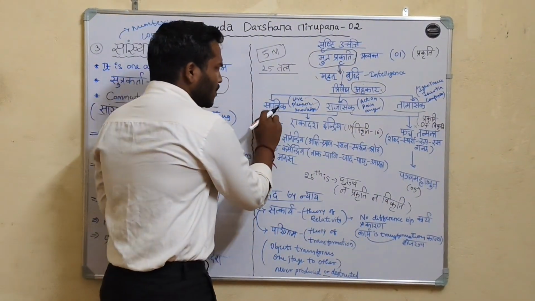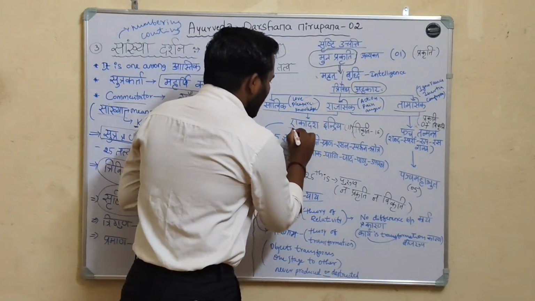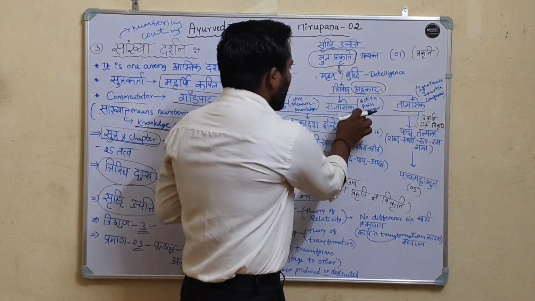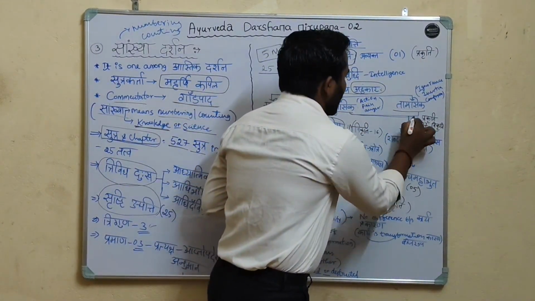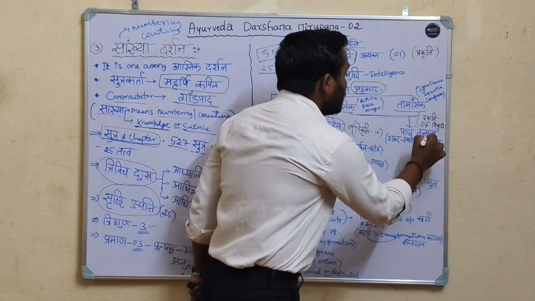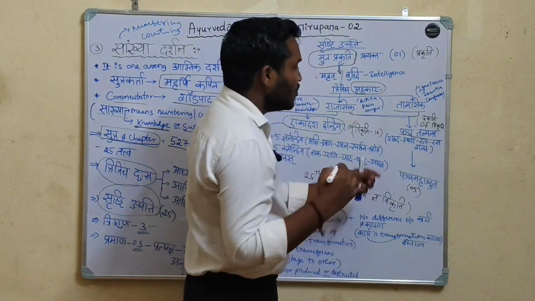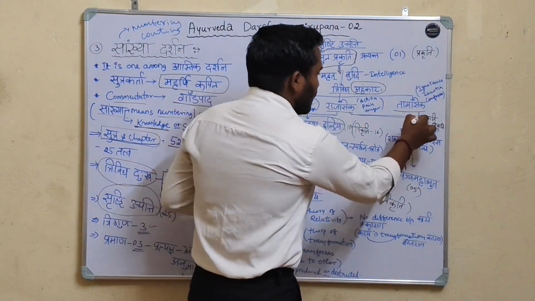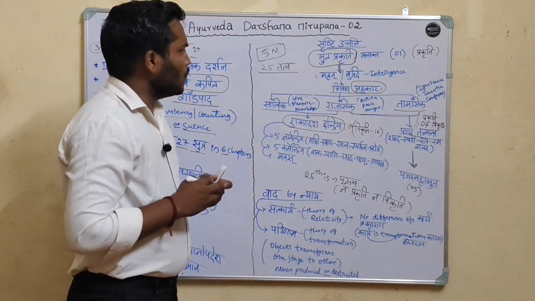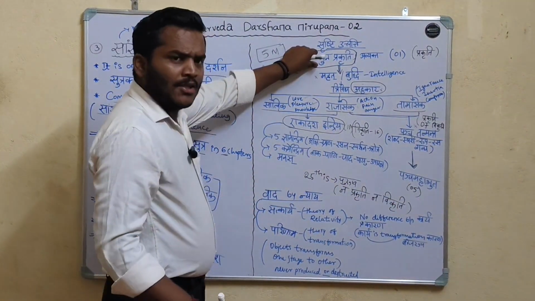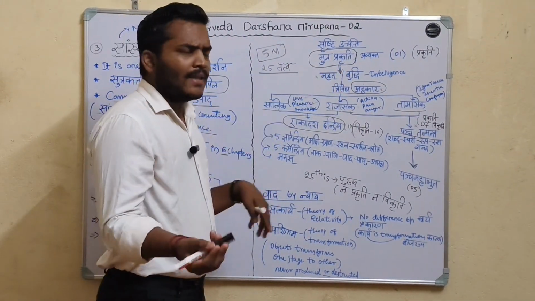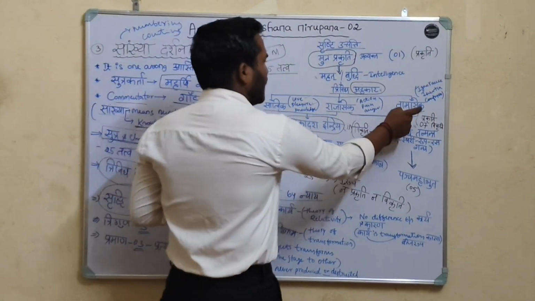When Sattva and Rajasika combine, the Ekadasha Indriyas are formed. When Rajasika and Tamasika Bhavas combine, Pancha Tanmatras are formed. From Pancha Tanmatras, Pancha Mahabhutas are formed. This is Srishti Utpatti. The origin of the universe starts from Moola Prakriti, then intelligence, then Ahankara, Trivida Ahankara, that is Sattvika, Rajasika, and Tamasika Bhava.